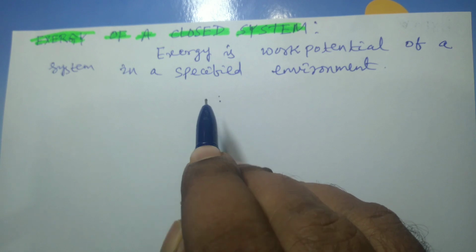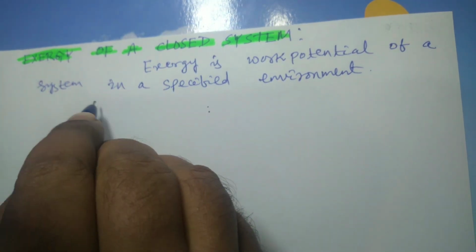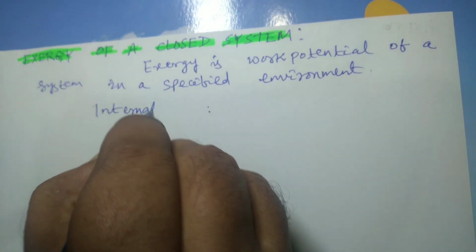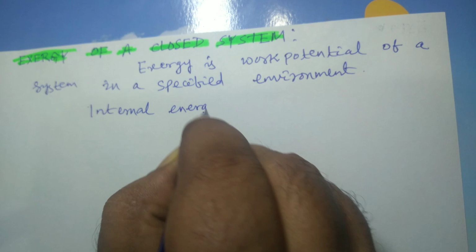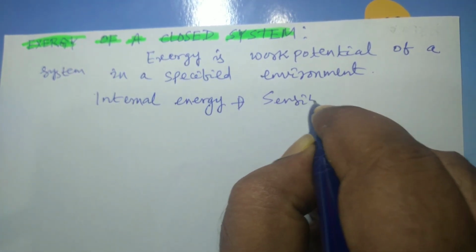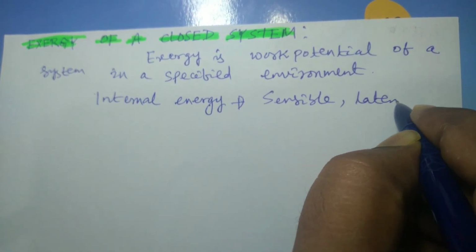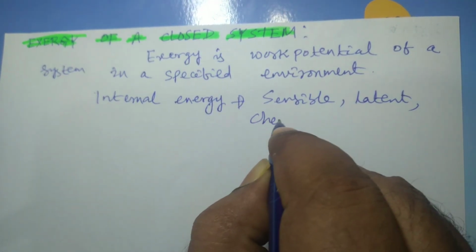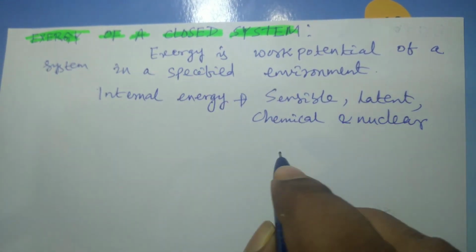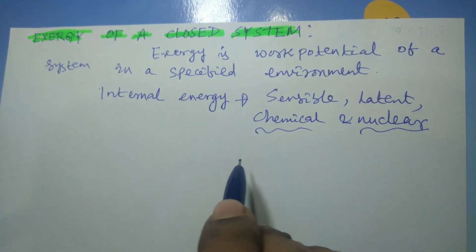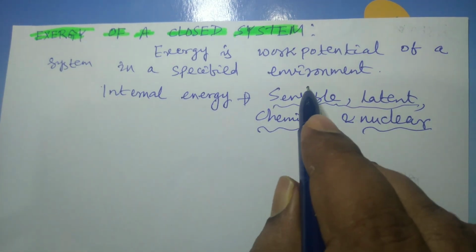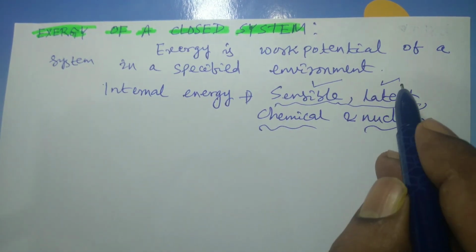Any system contains some internal energy, and that internal energy consists mainly of sensible energy, latent energy, and chemical and nuclear energy. In the absence of chemical and nuclear reactions, any system contains only two forms of energy: the sensible form and the latent form.